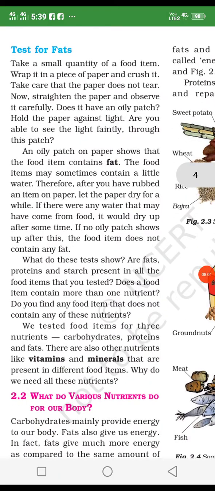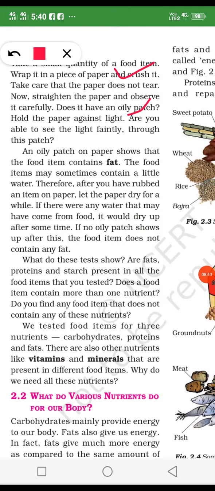Now the test for fat. How do you find out whether a food has fat or not? There is also an experiment. You take a small quantity of any food item, like when you eat chapati, you take a paper and crush it on the chapati, and then you find that it has some oily patches on it. Why does the paper have oily patches? Because on the chapati ghee or butter was applied, so there is fat inside it.